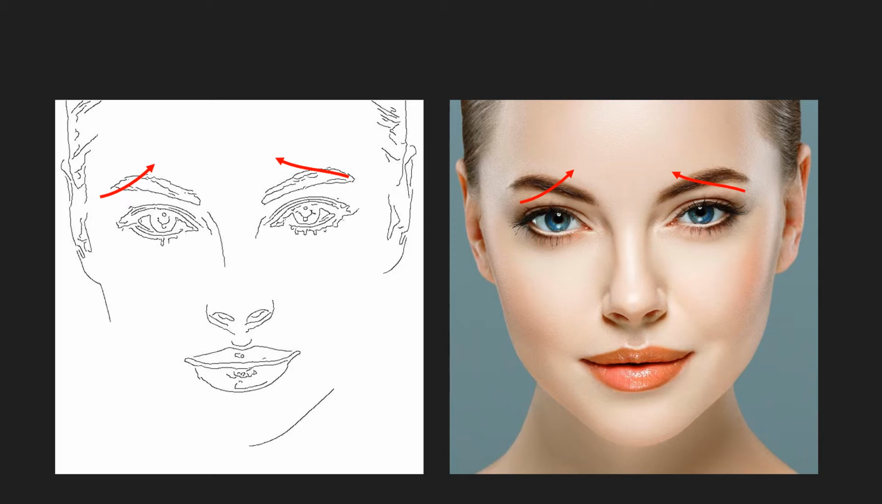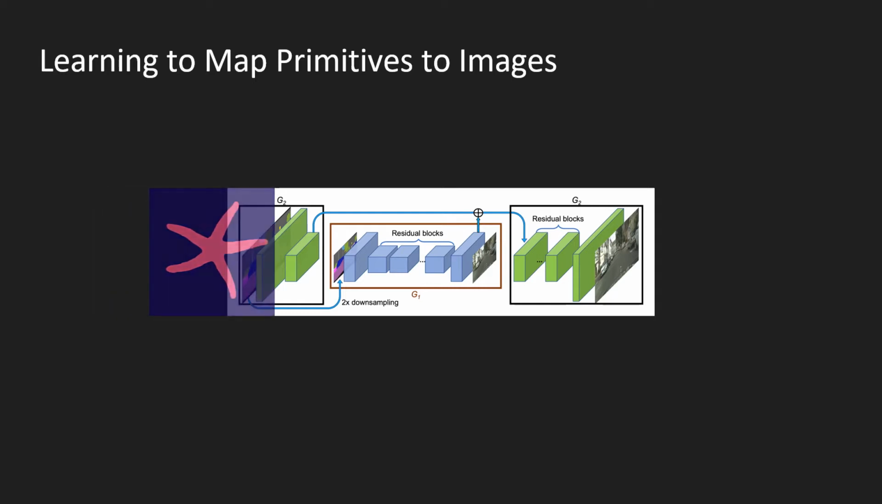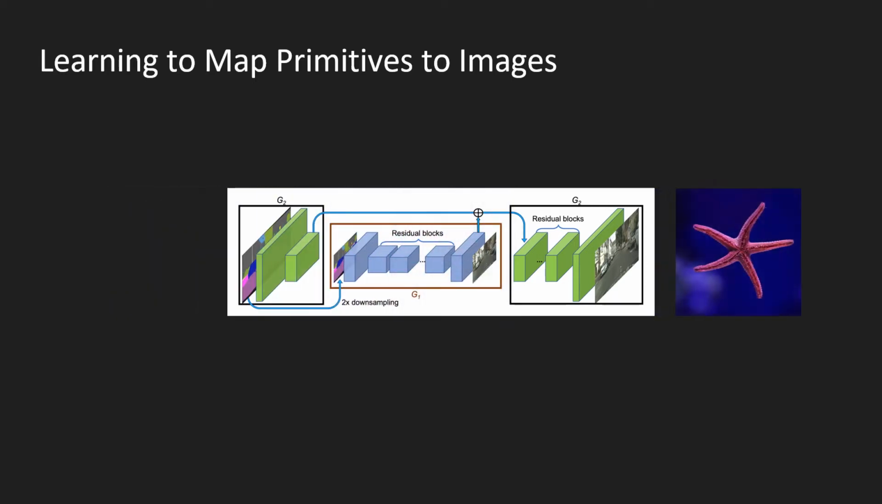One example of a primitive representation is the edge map. Other primitives include semantic or instant segmentation maps of the image. After manipulating the primitives, we then need to map the primitives back to photorealistic images. The mapping can be performed using a deep neural network. Popular methods include Pix-to-Pix HD.